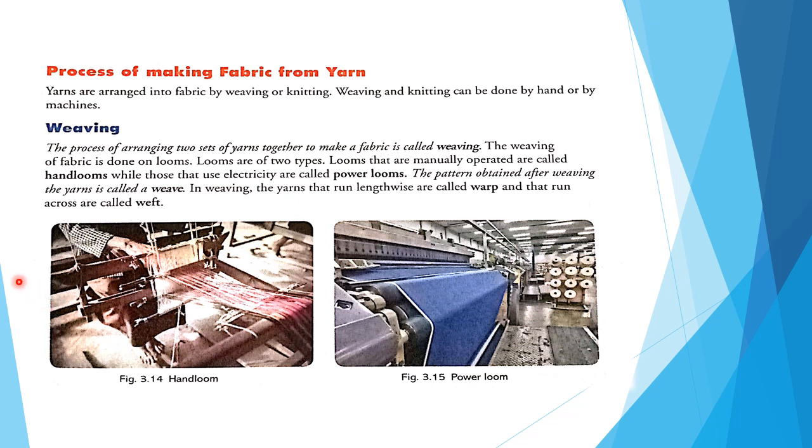Here we will see how this yarn is made into fabric. Process of making fabric from yarn. Yarns are arranged into fabric by weaving or knitting. Weaving and knitting can be done in two ways, that is, by hand or by machines.